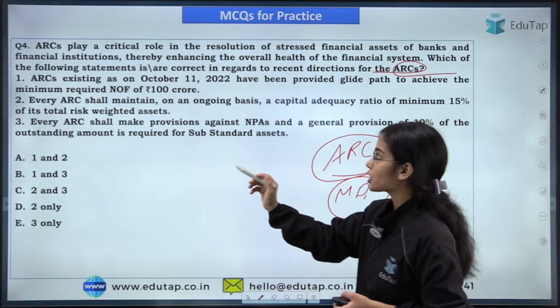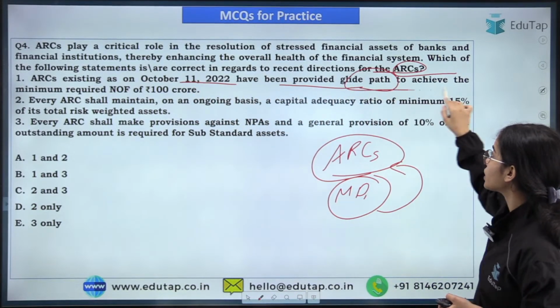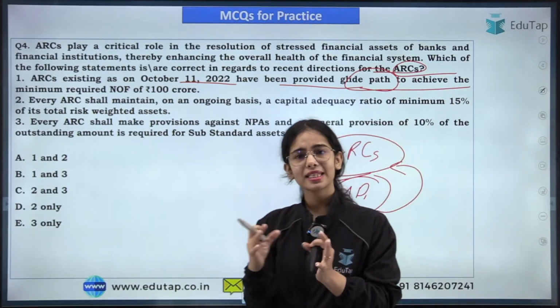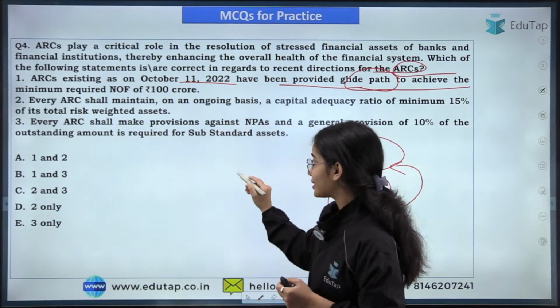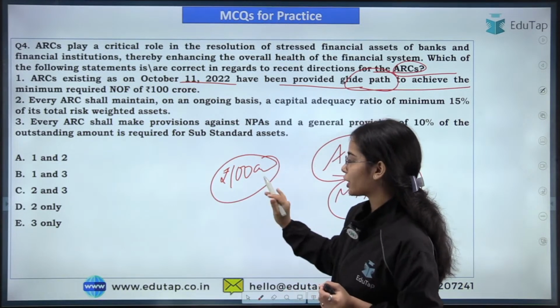ARCs existing as on October 11, 2022 have been provided a glide path to achieve the minimum required net owned fund of rupees 100 crore. Is this statement correct? Right now they have rupees 100 crore of net owned fund, NOF.